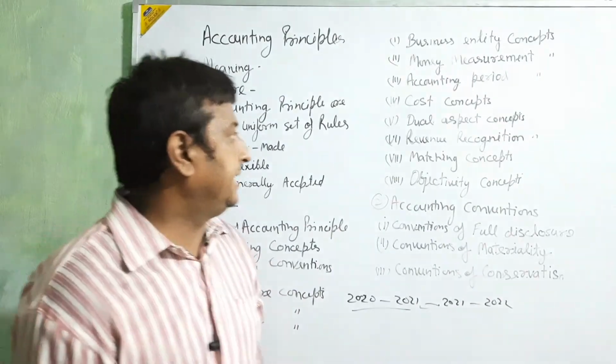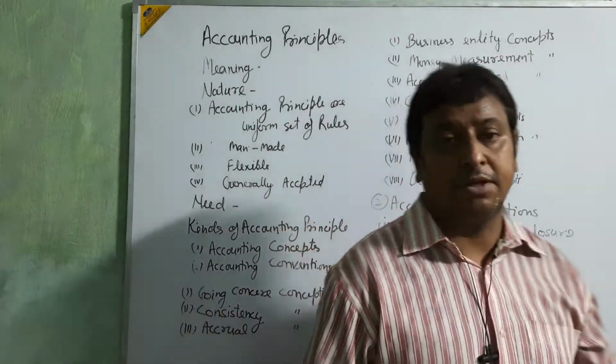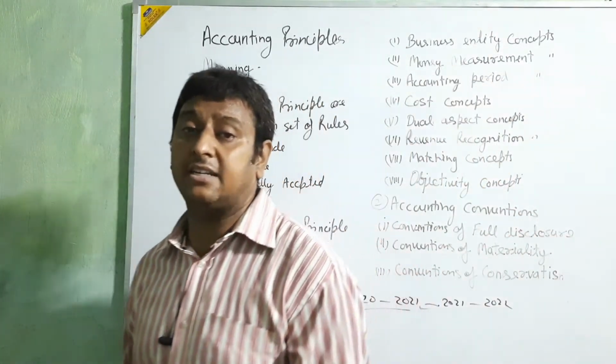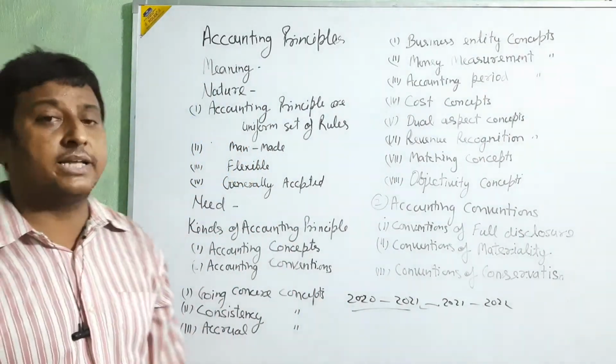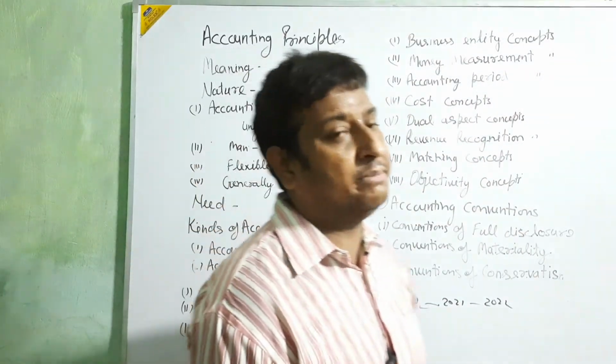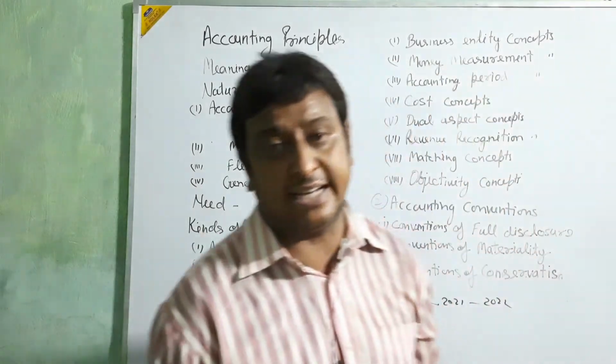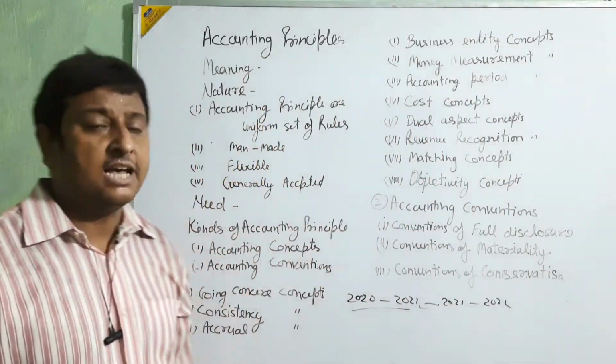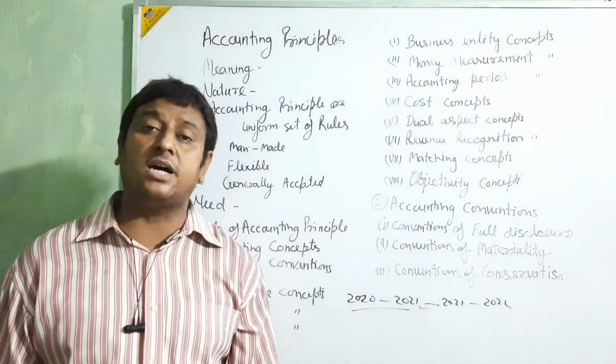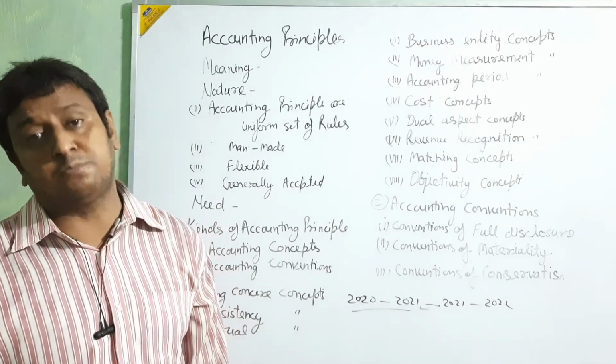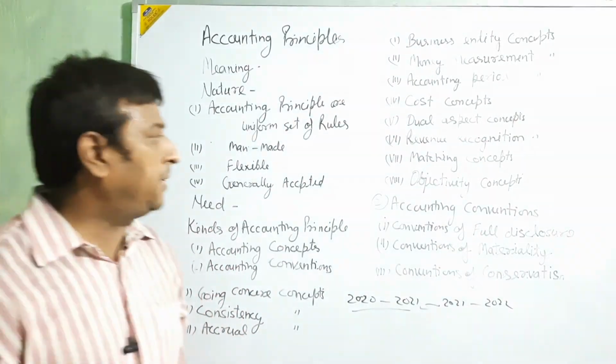Okay, beta. Next, cost concept. In the accounting cost concept, they are telling that all the assets or liabilities which we are purchasing or trading, all the assets which we purchase, will be shown in the business at their purchase price, beta, only at their purchase price.